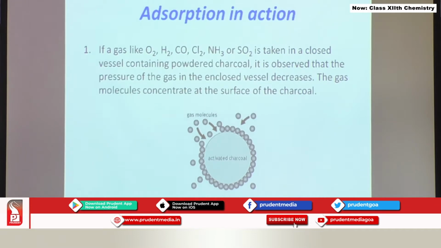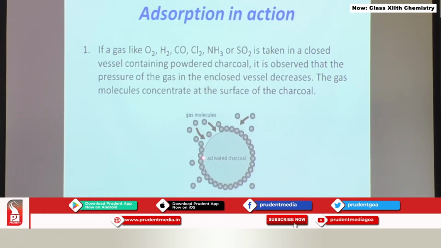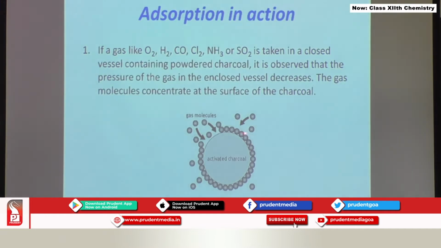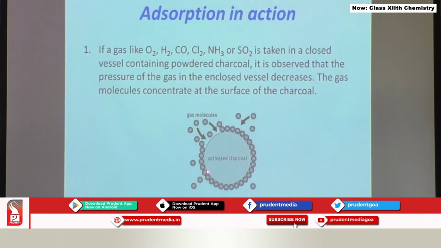Now, why does the pressure inside the chamber suddenly decrease? It is because some amount of these gaseous particles are getting adsorbed on the surface of activated charcoal. This is a charcoal particle, and see how the gaseous molecules are coming and settling on the surface of charcoal. So, because of this adsorption, the pressure inside the chamber decreases.